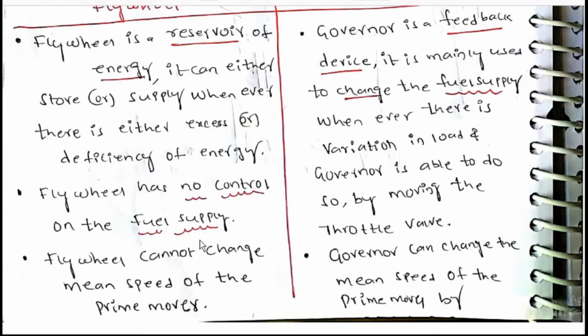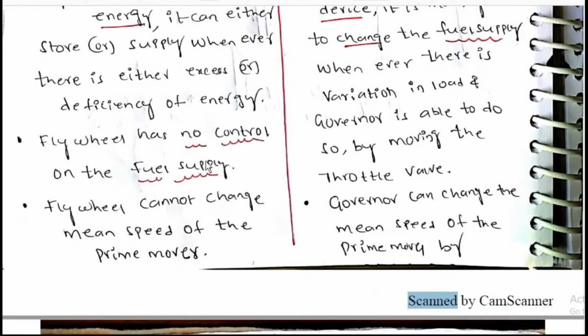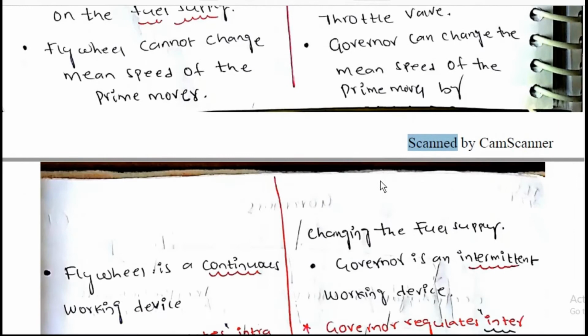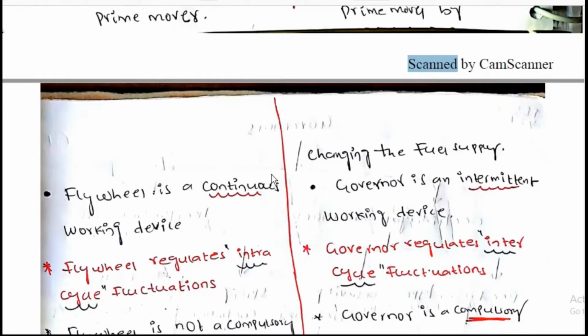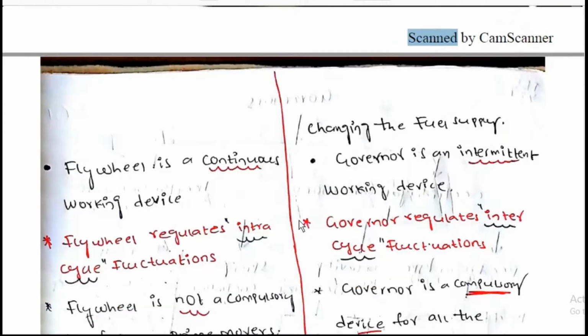Flywheel has no control on the fuel supply. Flywheel cannot change the mean speed of the prime mover. Governor can change the mean speed of the prime mover by changing the fuel supply. Flywheel is a continuous working device. Governor is an intermittent working device.